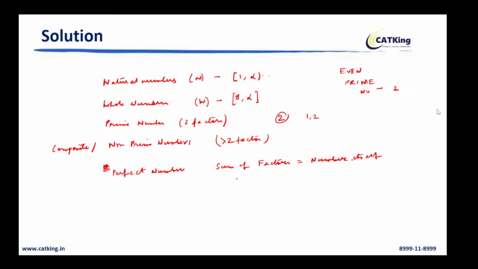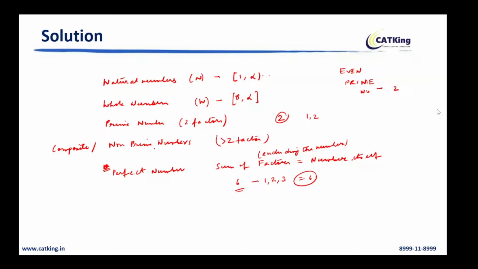For example, 6. What are the factors of 6? 1, 2, 3. The sum of factors excluding the number, obviously. This is said without being written. Excluding the number, because if you include the number in the sum, it can never be equal. So the sum of factors equals the number itself. You see, 3 plus 2 plus 1 is 6. This is called a perfect number. Is this clear, everyone?